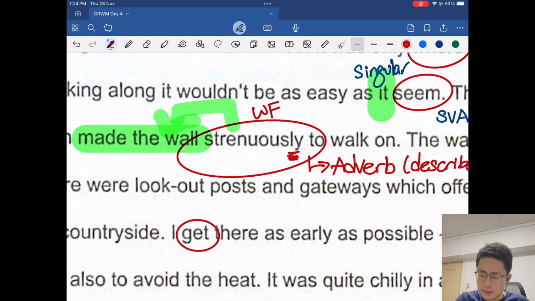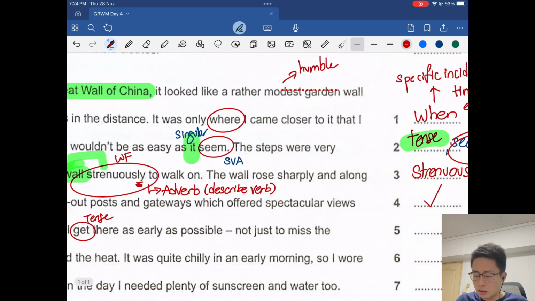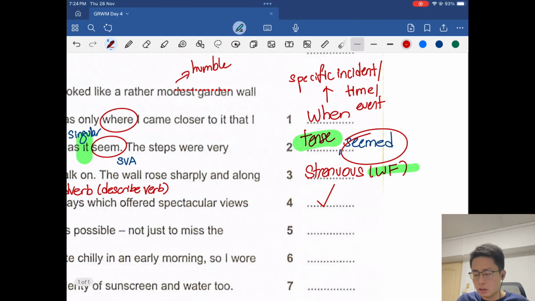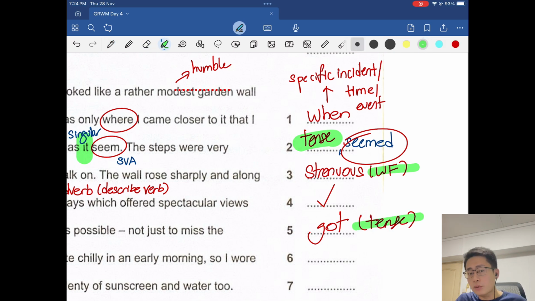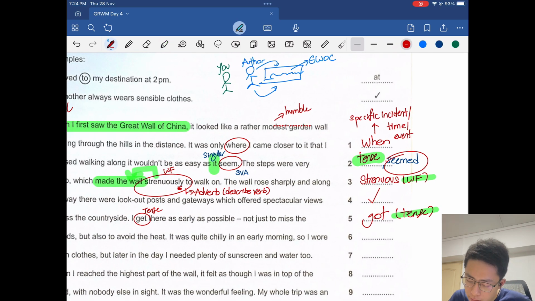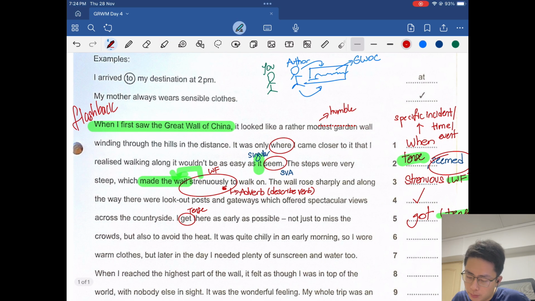Alright, so this is a tense error. We want it to be in the past tense. The past tense of get is not getted, it's got. G-O-T. Got. Okay, so this is a tense error. Once again, just let me highlight it so that we're all on the same page. And now we move on, yeah? So I got there as early as possible, not just to miss the crowds, but also to avoid the heat. Alright, seems alright.